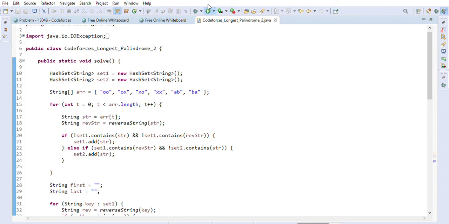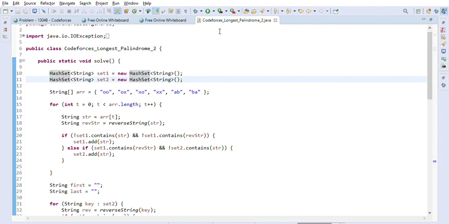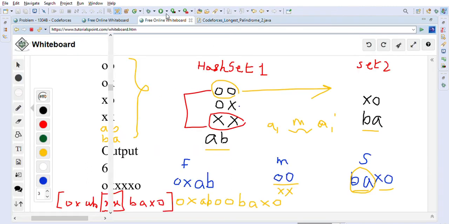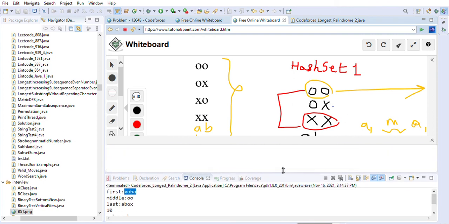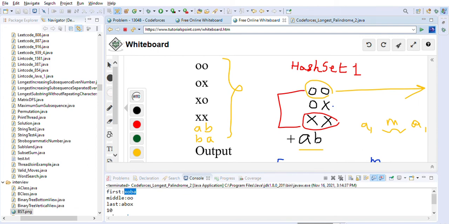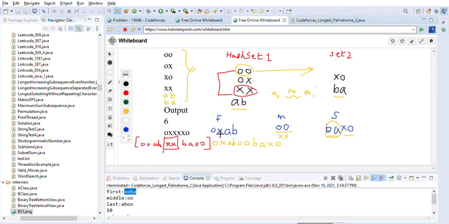So let's run this problem. I just printed for you the first, middle and last part. Let me minimize it so I can show you here. If you look at this XOBA here, it is also XOBA, and then ABXO. So if you minimize this, you can read it now. Here the first part is XOBA.